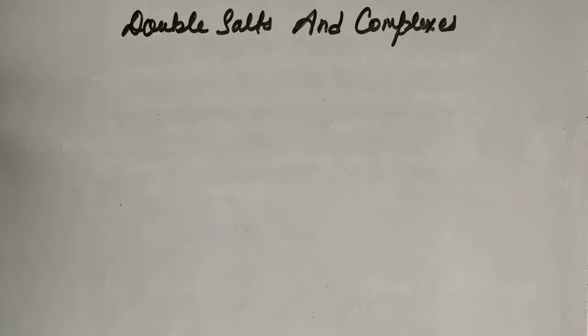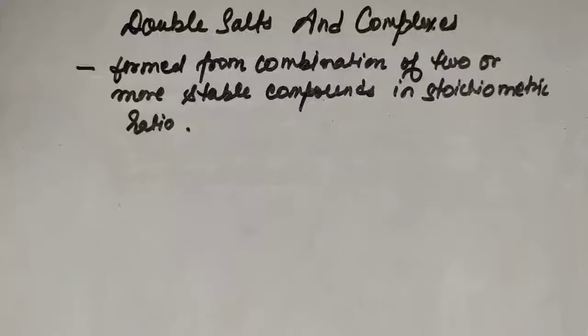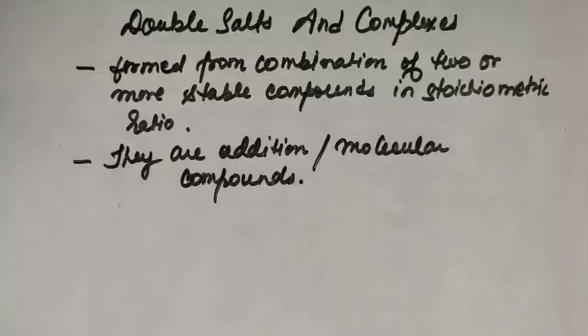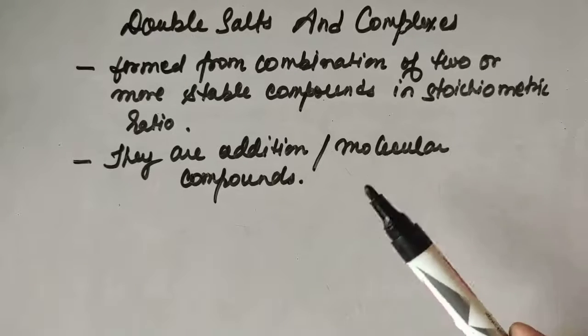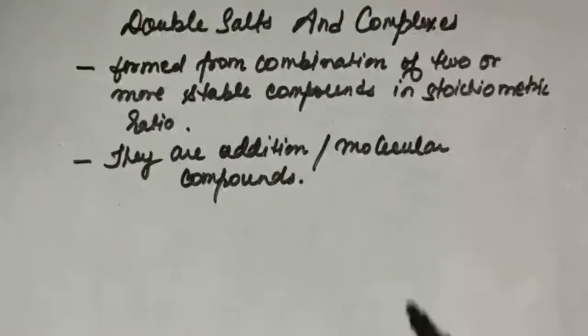So let us start today's video, double salts and complexes. Both the double salt as well as complexes are formed by the combination of two or more stable compounds in a stoichiometric ratio. That means after the formation of the compounds, the stoichiometry within the molecule is maintained. Hence, you can say that these are addition or molecular compounds. These two points are similar in both double salt and complexes.